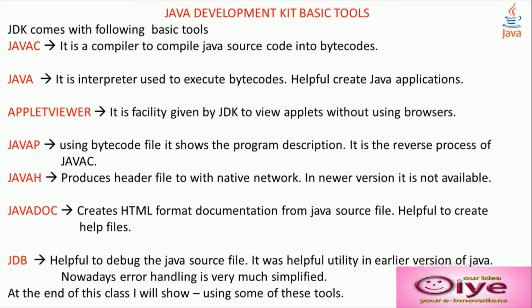Next one is JDB. It is helpful to debug the Java source file. It was a helpful utility in earlier versions of Java. Nowadays, error handling is very much simplified. Error handling is easier compared to the earlier versions. So nowadays nobody will go for JDB. And at the end of this class, I will show using these tools.